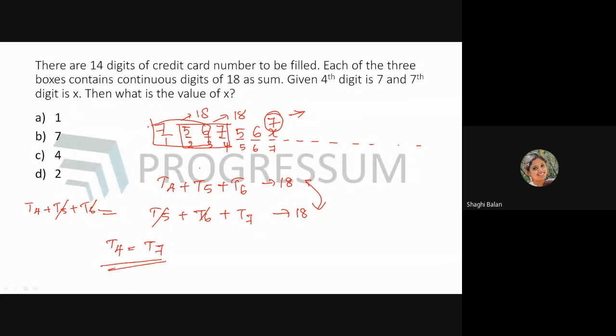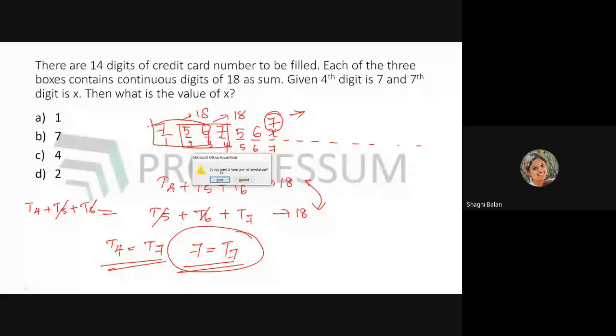What is the value of T4? It is already given in the question, which is 7. So T7 also will be equal to 7. Got it? Is it clear? Is it clear, guys? Any doubts in that question?